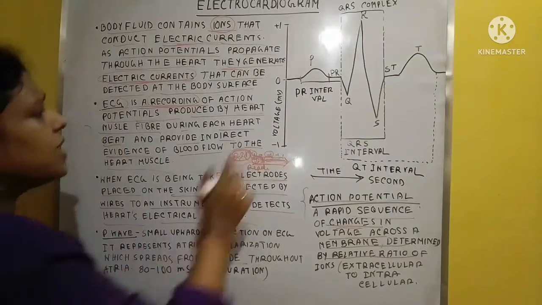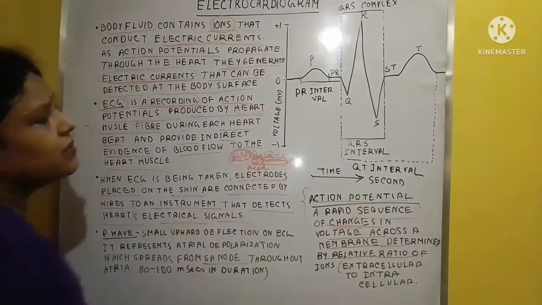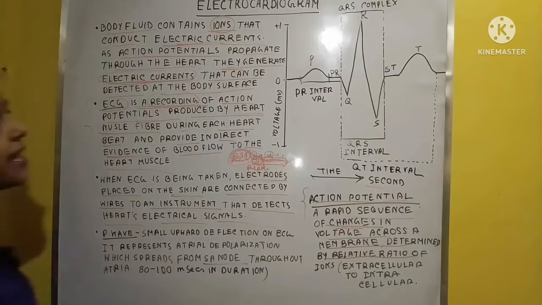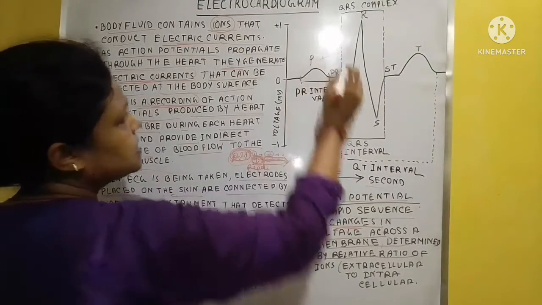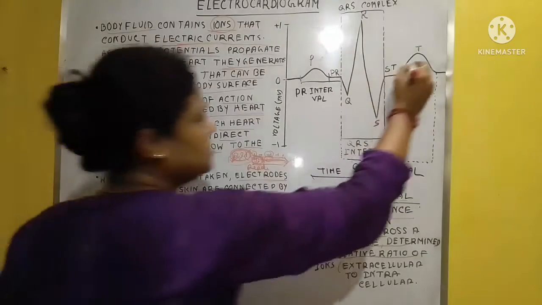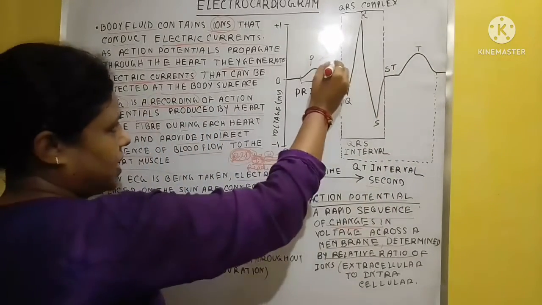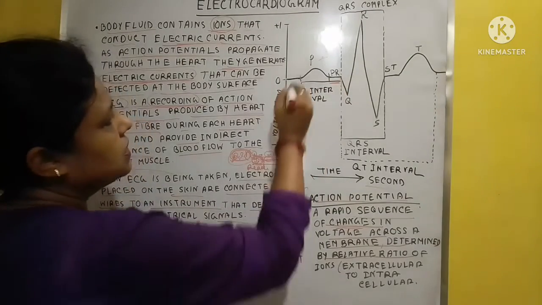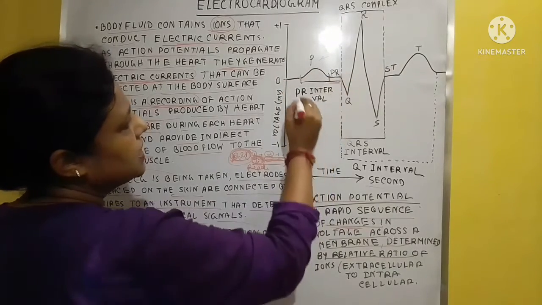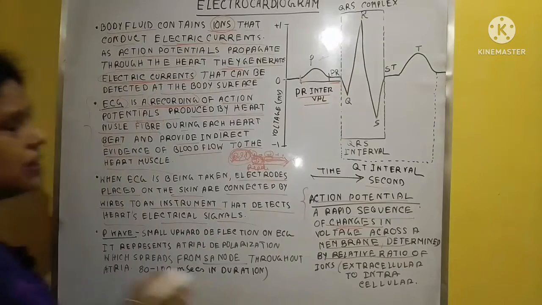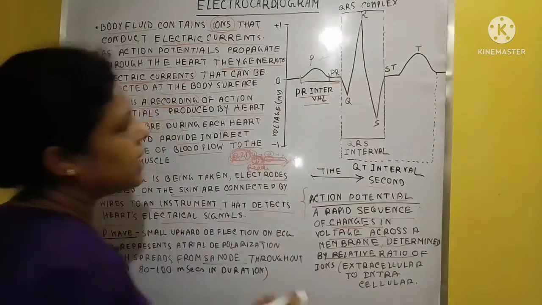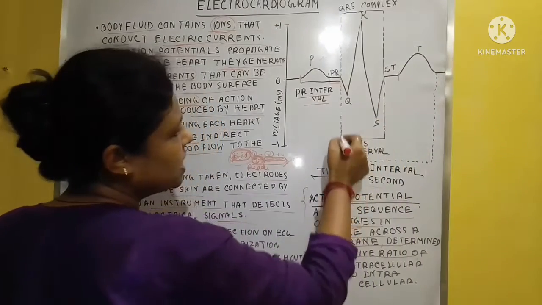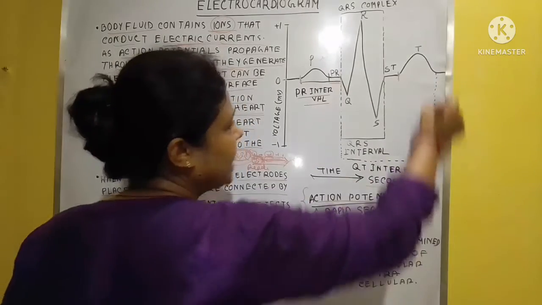You see, this is the voltage in millivolts, and this axis is time in seconds. Here you can see this is the P wave, this is the QRS, and this is the T. This one is the PR segment, and from here to this part is called the PR interval. This part is called the ST segment.